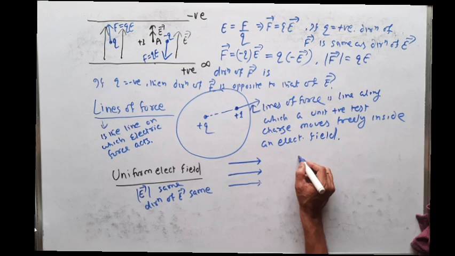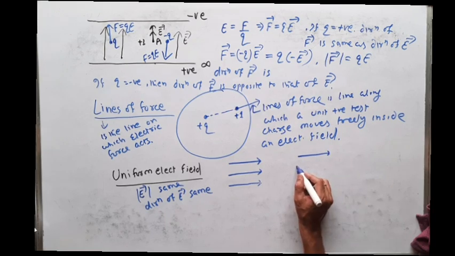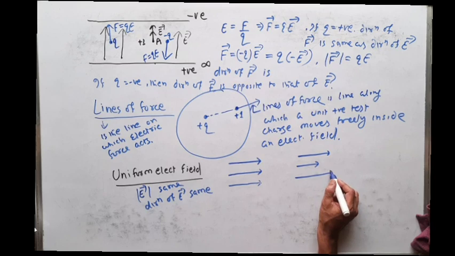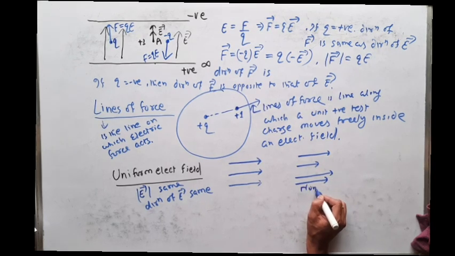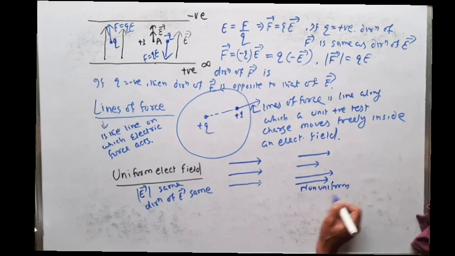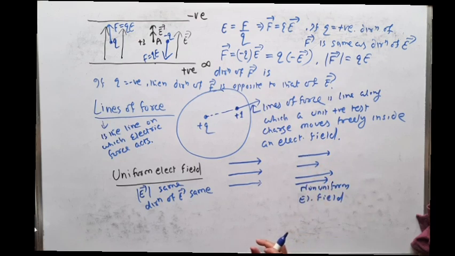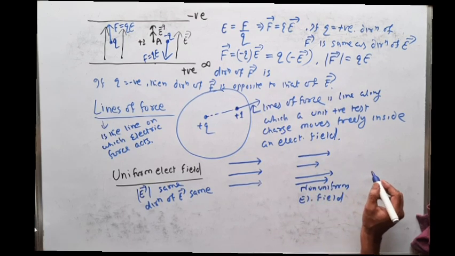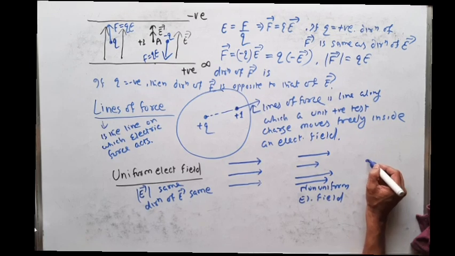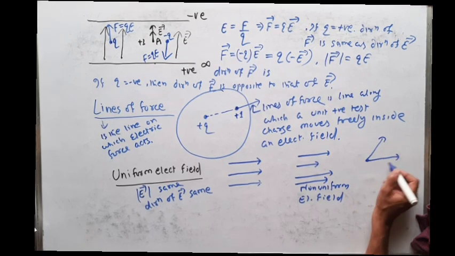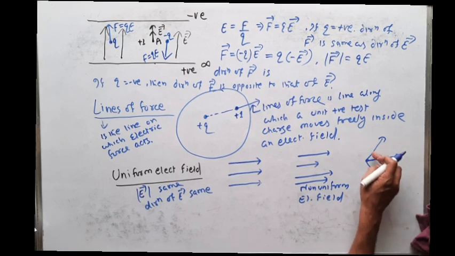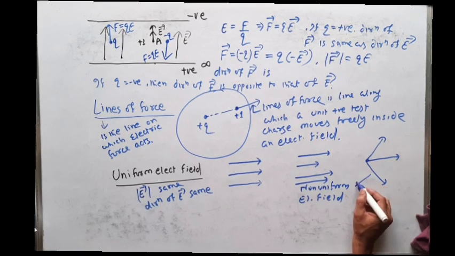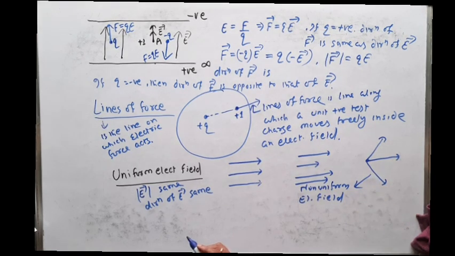That is called uniform electric field. Now, if I take these lines of force, this is a line of force, this is a line of force, this is a line of force. So this is non-uniform electric field, because here the magnitude of the lines of force are different. Suppose I take this as an electric field. Though the magnitude of each line of force is same, their direction are different, this is also called non-uniform electric field.